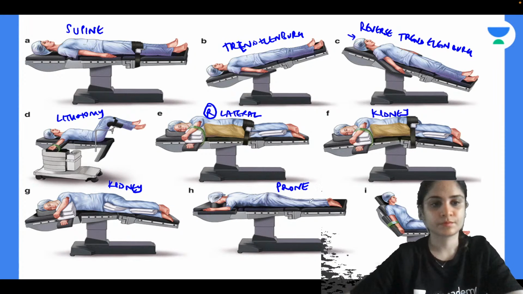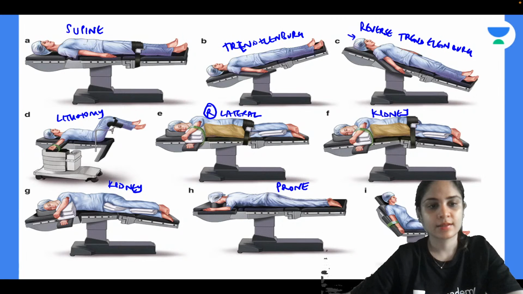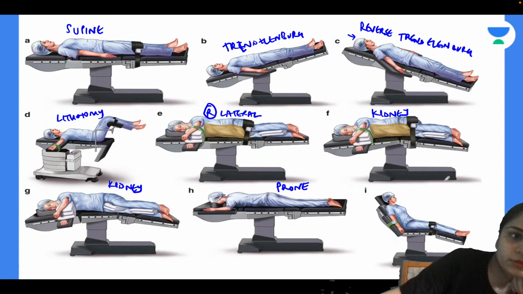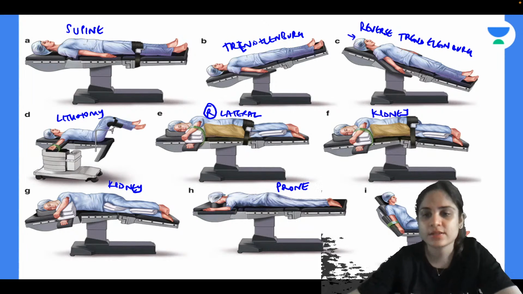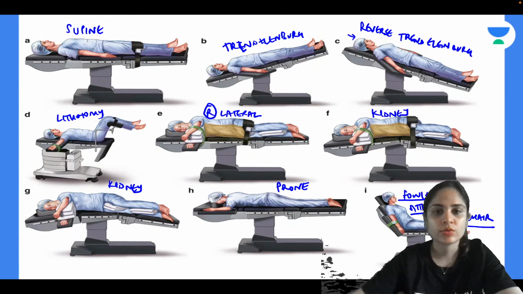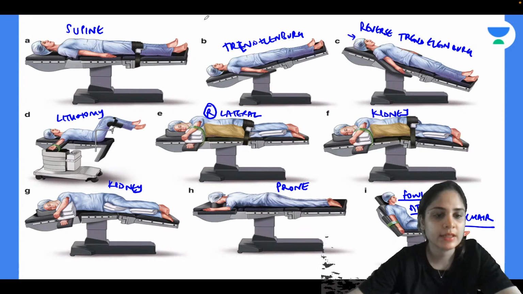And what is I? What is the name of I? You all can't see? Abhi dekho. Okay, so I is called as Fowler's position, or it is called as sitting position. Okay, or it is also called as beach chair position. So these are all the positions in anesthesia that we have. Now you need to know the associated complications with each of these positions.